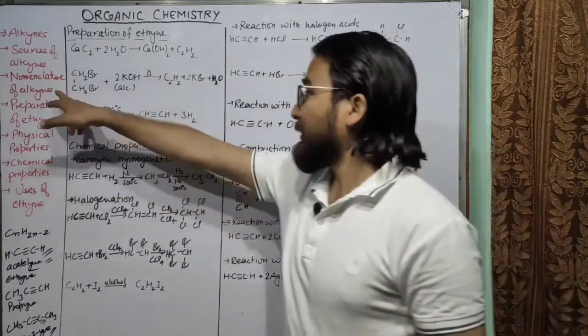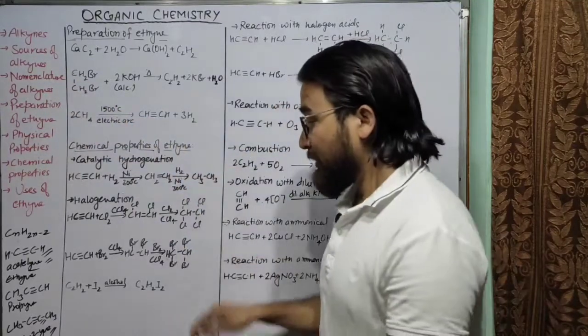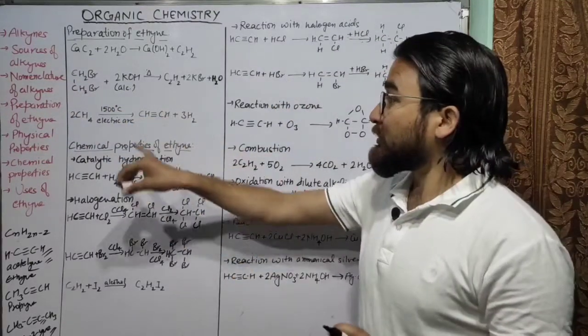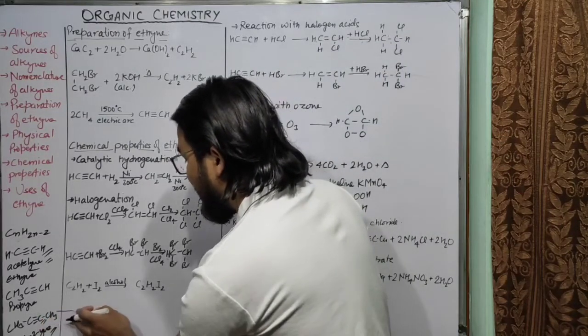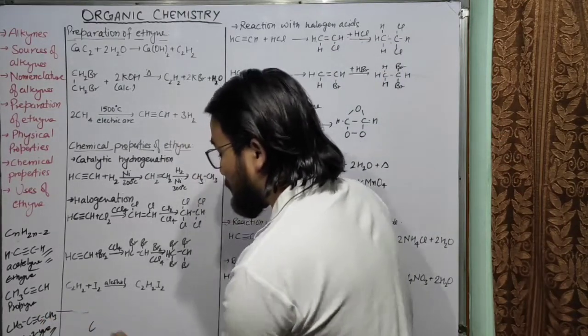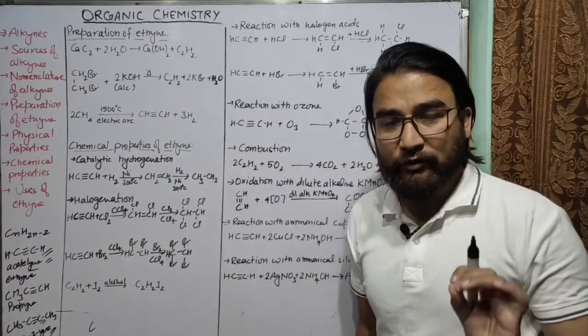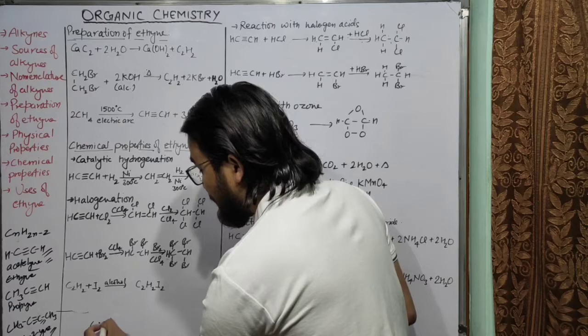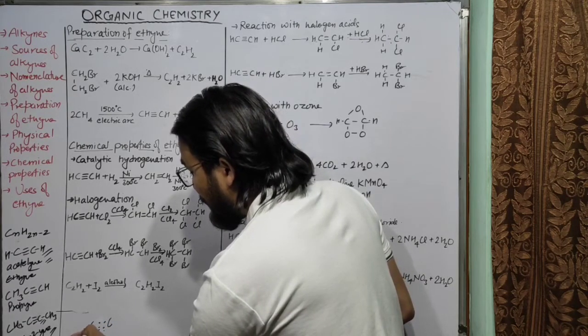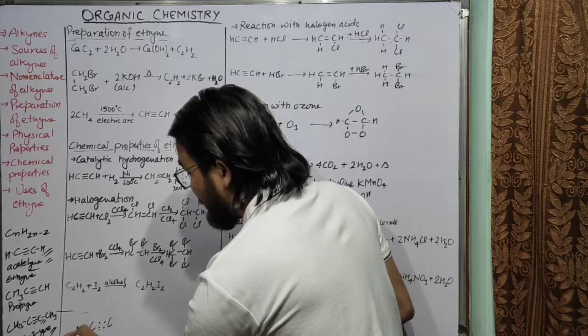The next is the structure. If you talk about the structure of ethyne, you know that in ethyne you have a triple bond. A carbon atom has 4 electrons in its outermost shell. So two carbon atoms share 3 electrons each, and 1 electron is shared with a hydrogen atom.